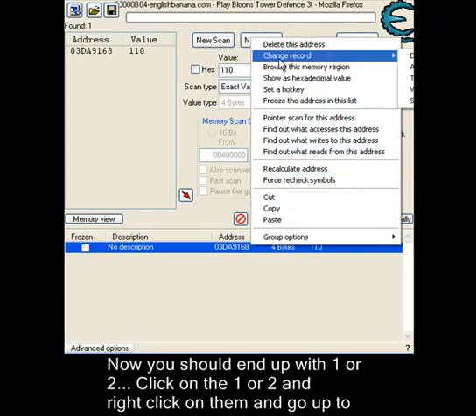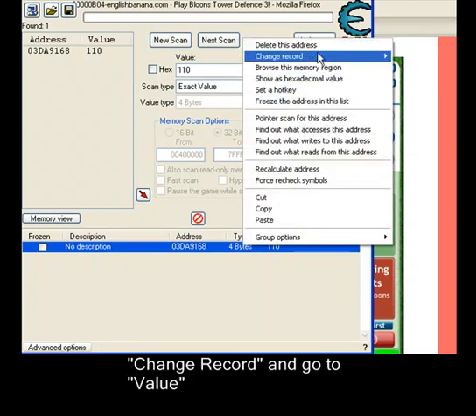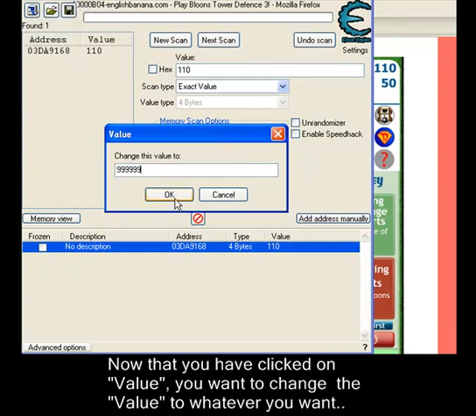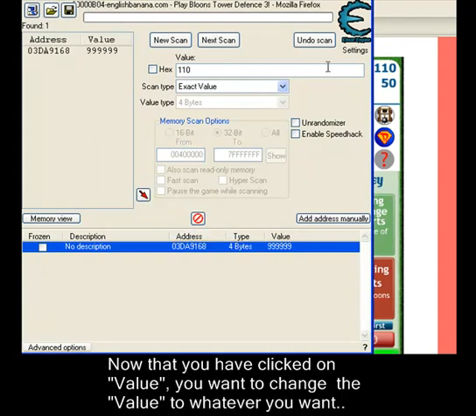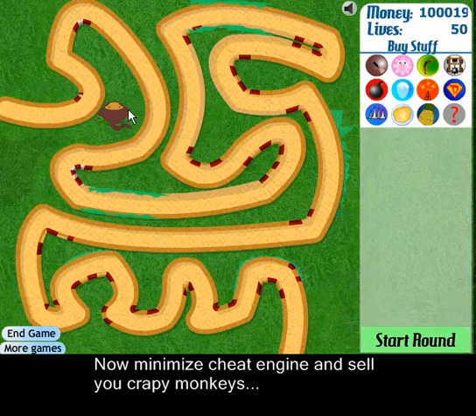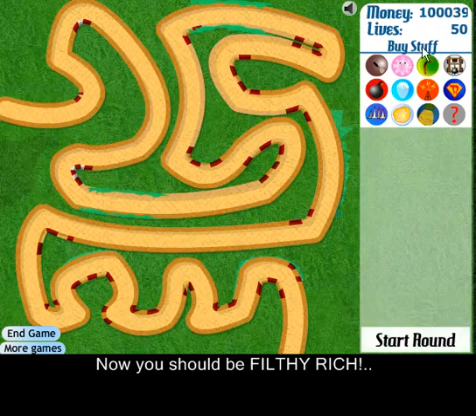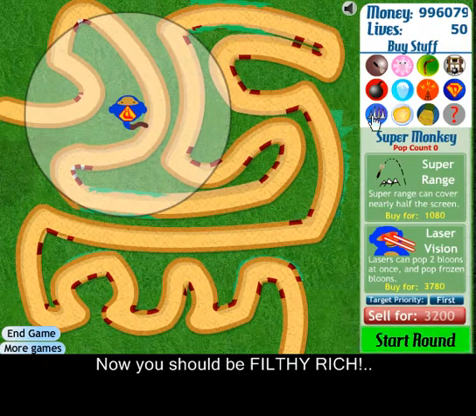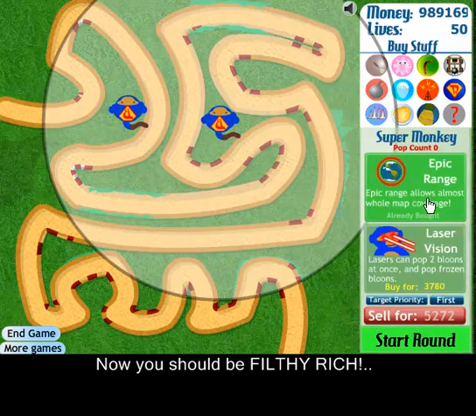Now right click both of them or one, and go all the way up to change record, and then you will find value. Click on that, change it to a high amount but not too high, or else it will not work. Now minimize Cheat Engine and sell your monkeys, and now you should end up with a ton of money.